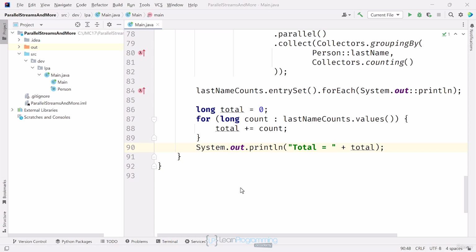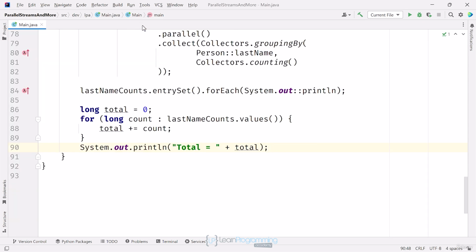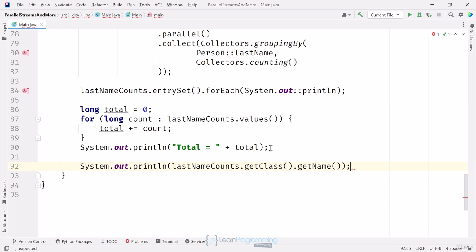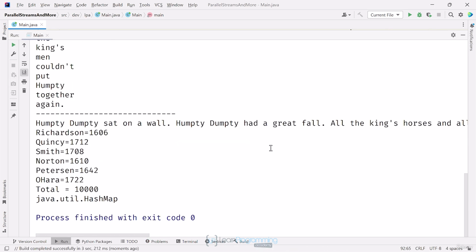I'll start out by printing the type of the map that got returned from that last stream pipeline. I'll print the class name of the map instance, last name counts. I'll run this code. The last thing that's printed out is from this new statement, and I can see that the type I get